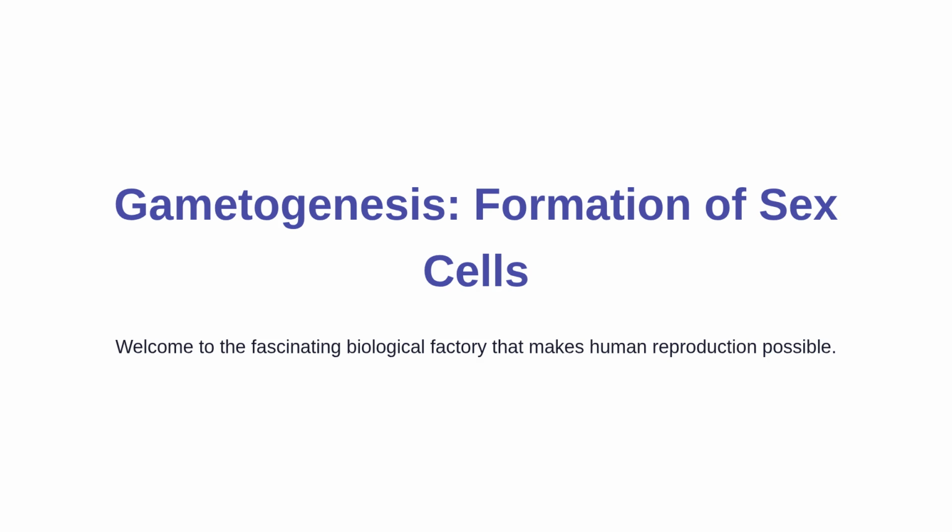You need a tiny, highly mobile delivery vehicle carrying half the instruction manual, and a massive, nutrient-rich vault carrying the other half of the manual, plus all the building materials. The incredible, highly coordinated factory process that manufactures these two specialized cells is what we call gametogenesis. Without it, reproduction would be completely impossible.